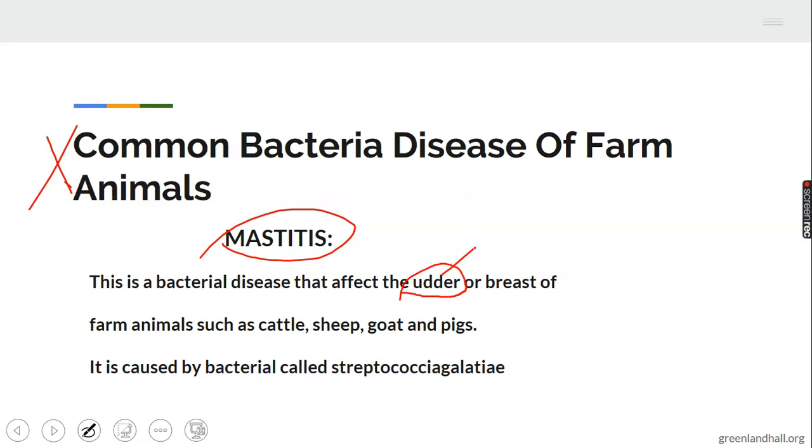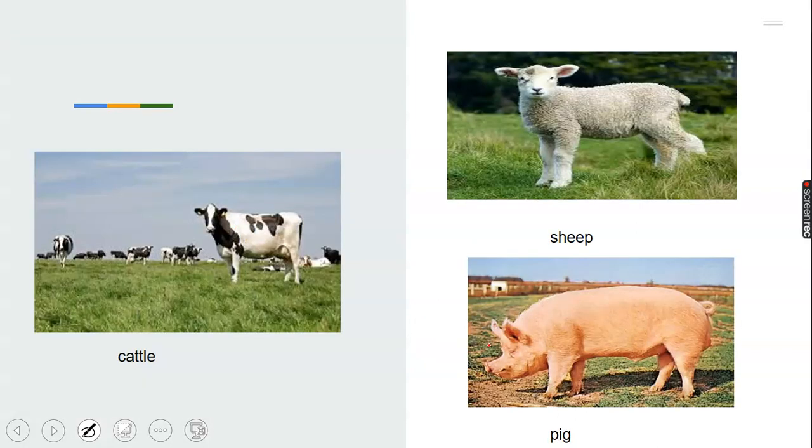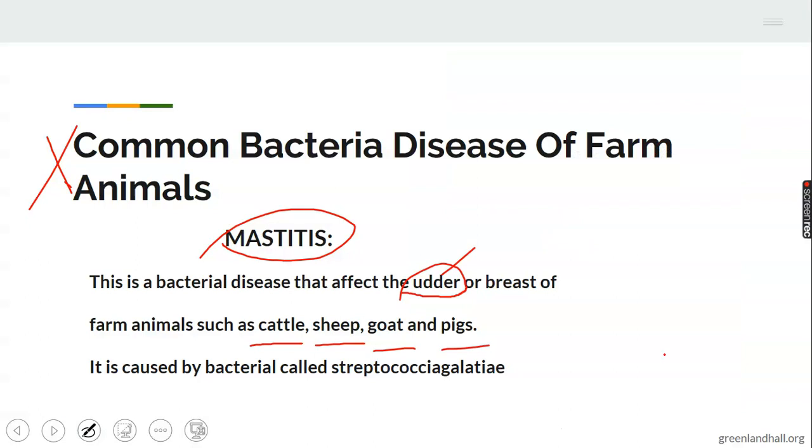Take note of that. This disease affects animals such as cattle, sheep, goat, and pig. We have cattle here, we have sheep, and we have pig. These are the animals. Look at this picture very well. These are the animals mastitis affects. We have cattle, sheep, pig, and as well goats. These are the major four animals that mastitis affects.